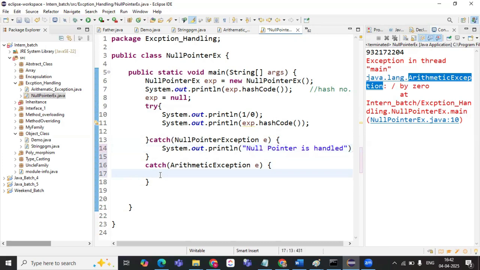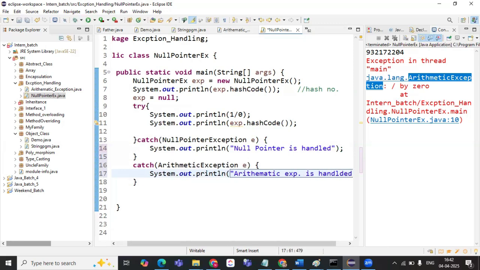And here I say: arithmetic exception handled.